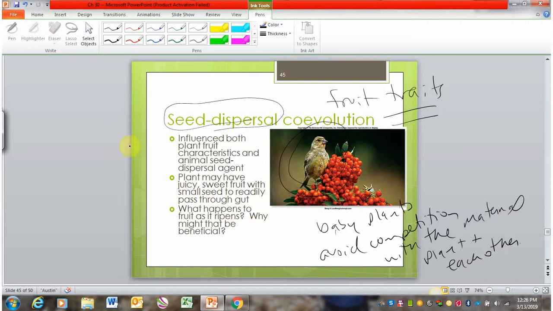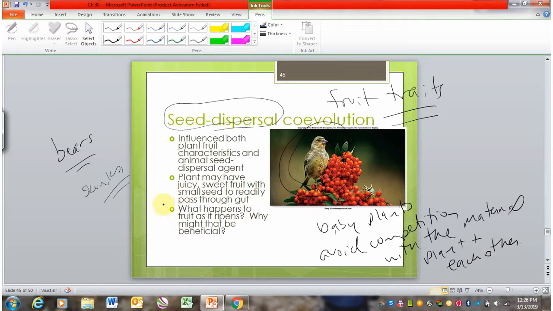Birds are a big example, but other things do this too. You know, bears are known for eating lots of fruit. Lots of other mammals, skunks, raccoons, right? Lots of other animals besides birds eat the fruit and spread it around.